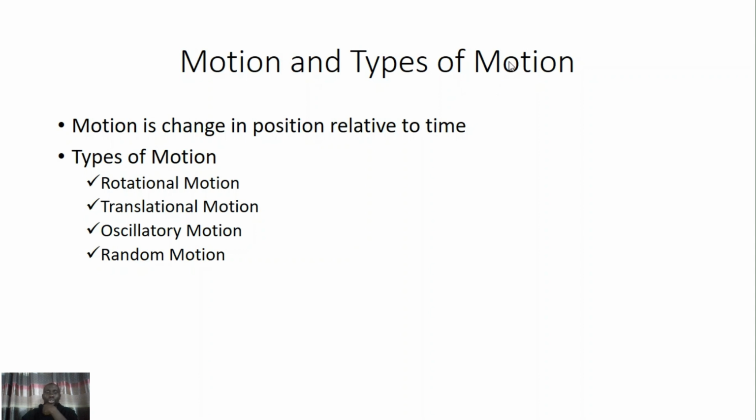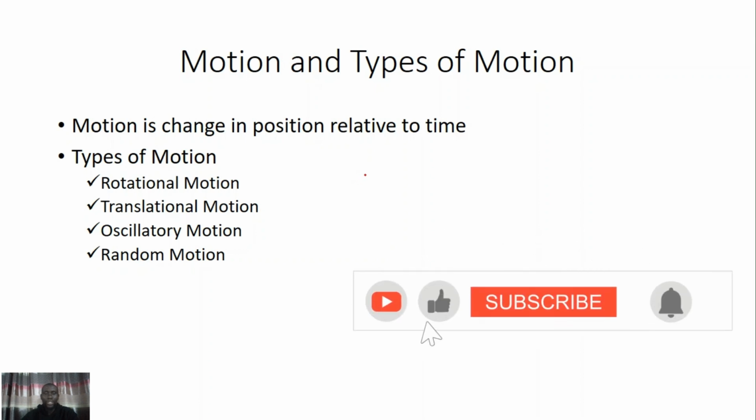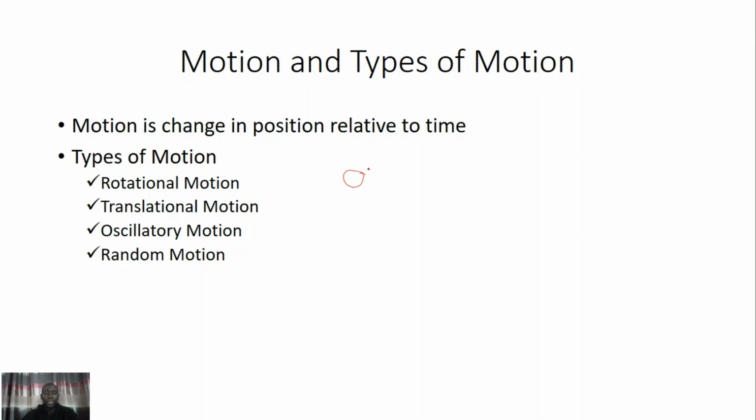One of them is rotational motion. Rotational motion is otherwise known as spinning motion, where a body spins along its axis in a circular version, like that of the moving hand of a clock, which is in rotational motion.